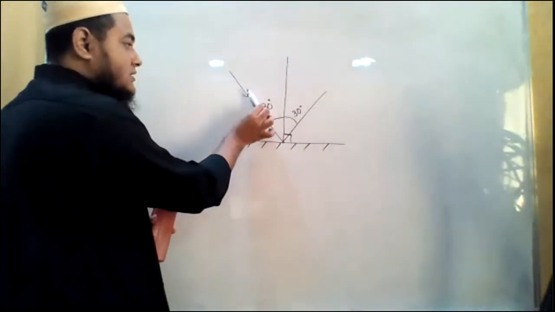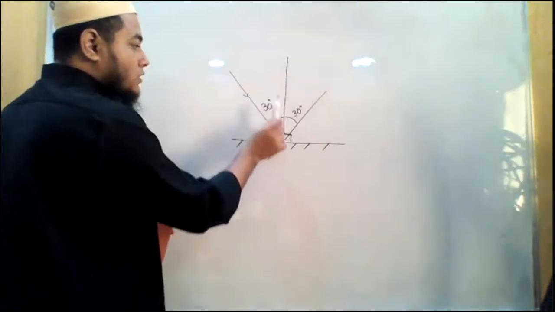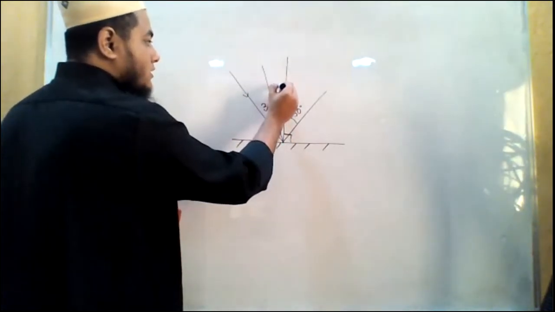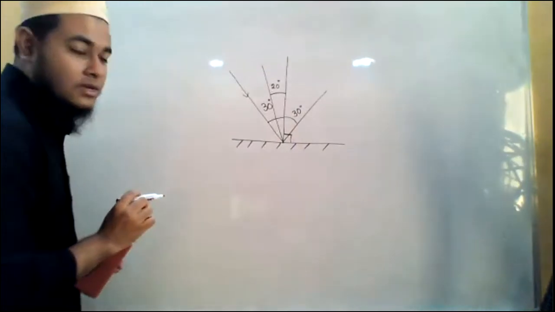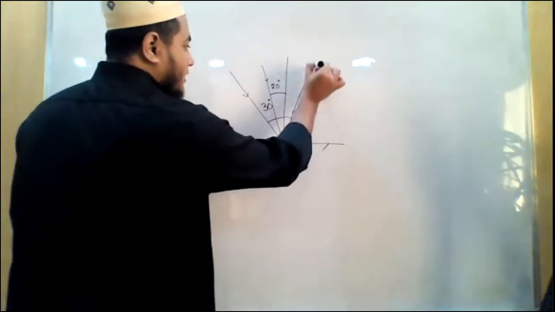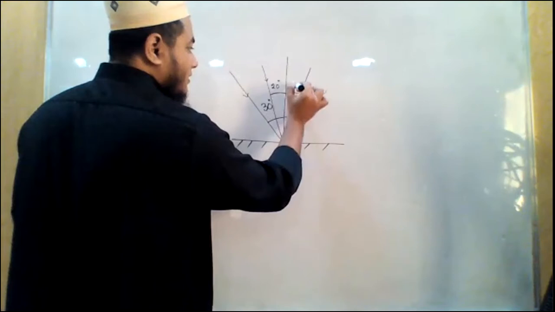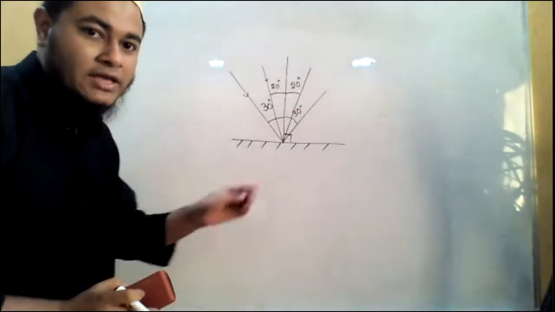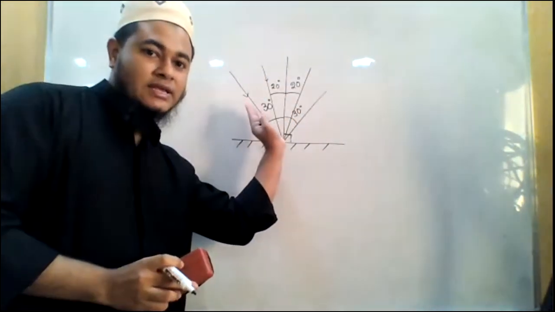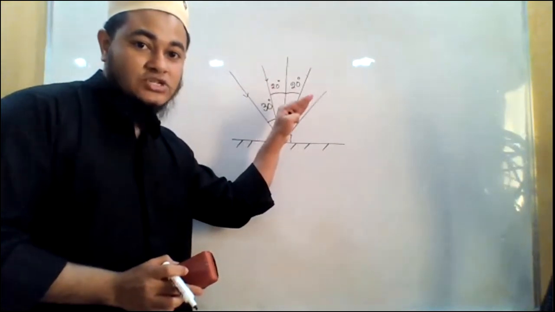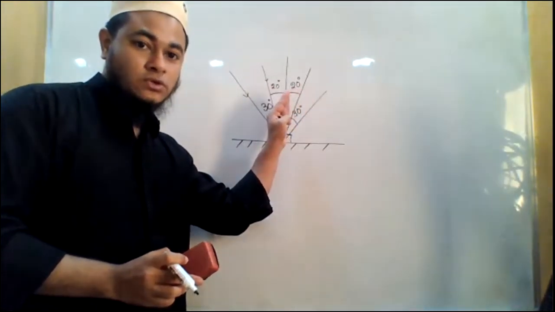That means this incident ray has got closer to the normal. Now this angle will be shorter. Let us say this has become 20 degree. Now if the incident angle becomes 20 degree, we know that the reflection angle will also become 20 degree. Now as you can see, as the incident ray is getting closer and closer to the normal, the reflected ray is also getting closer and closer to the normal.